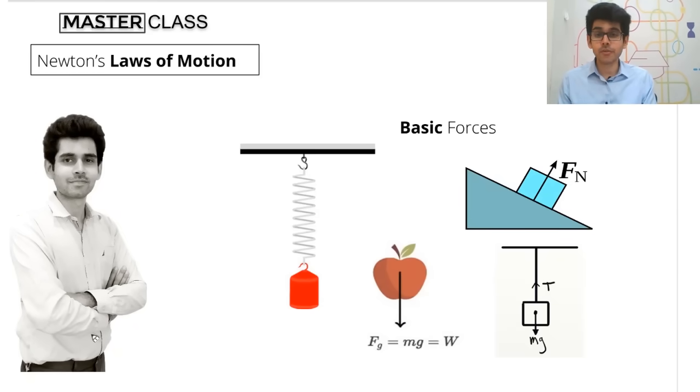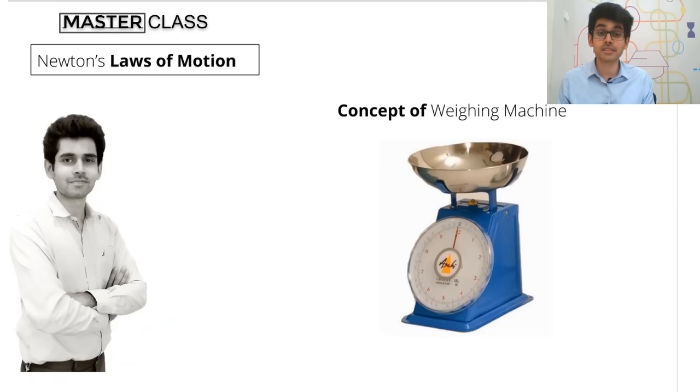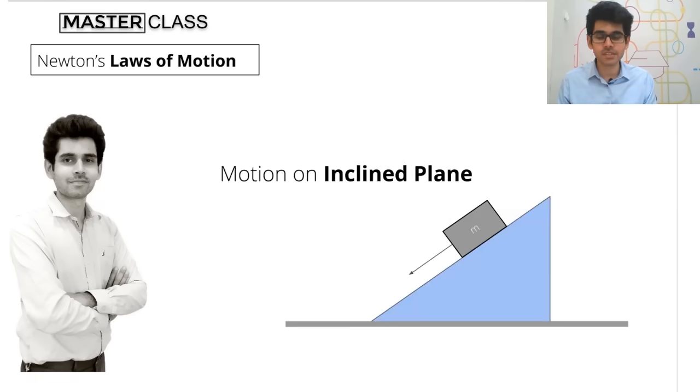Okay, so before we get started, let me tell you some of the things that make up Newton's laws of motion. Again, you all know there was an apple which fell on Newton's head, and then after the apple fell, there were some laws that were made. So what we will be studying today will be basic forces. And again, not everything, but let's see what all we can accommodate. But this beautiful chapter comprises the concept of a weighing machine in different scenarios, that is, what will be your weight in a moving lift and many such scenarios.